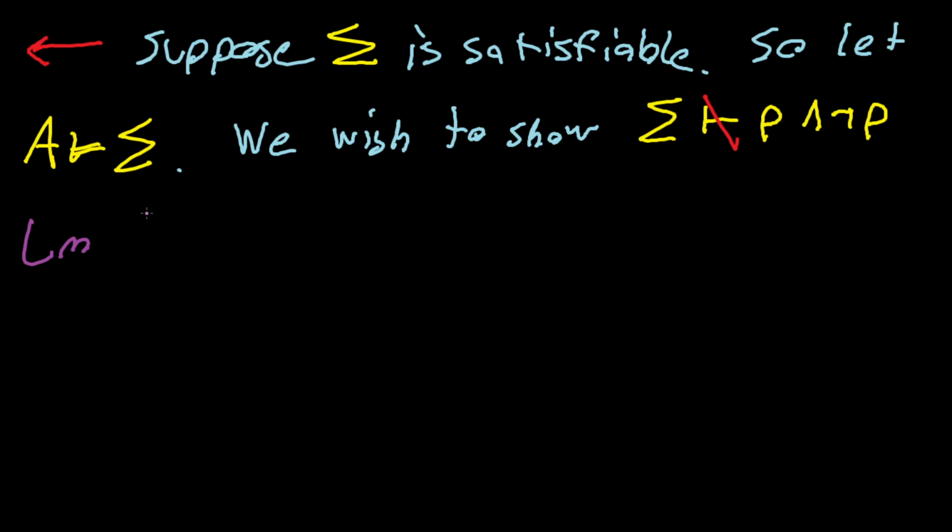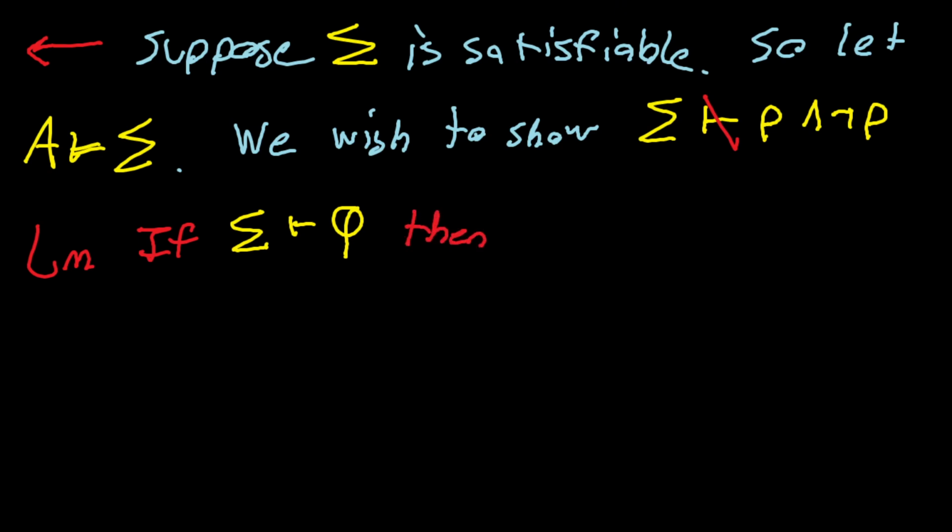Let me do the lemma in red. We will show that if sigma can prove some statement phi, then phi is true in our model A.